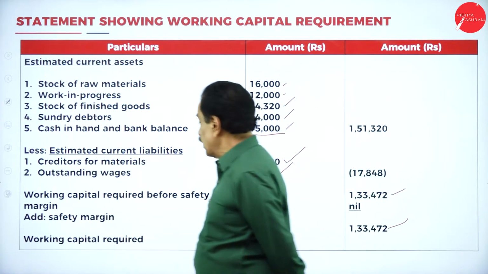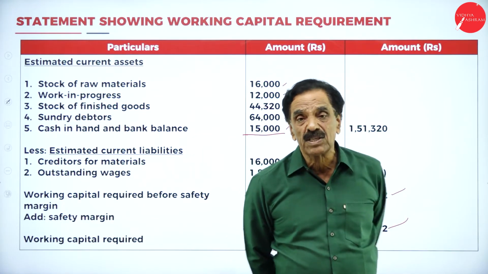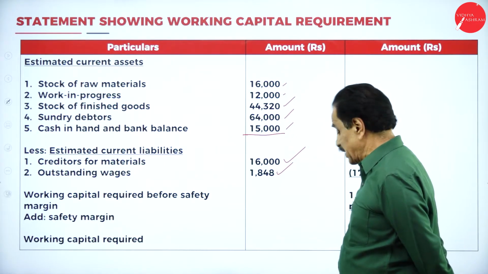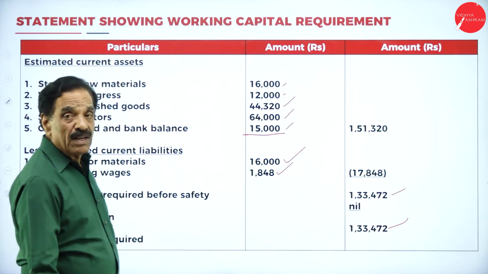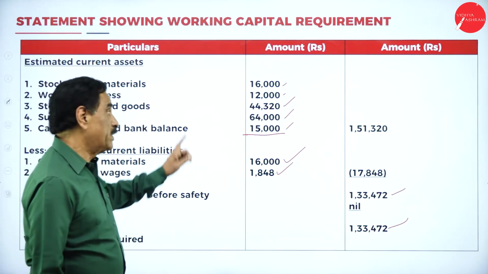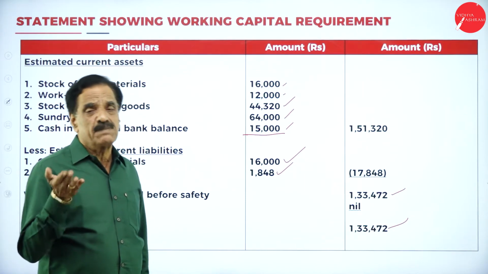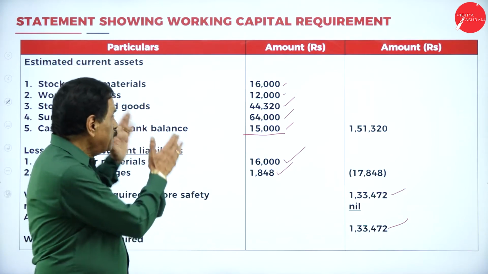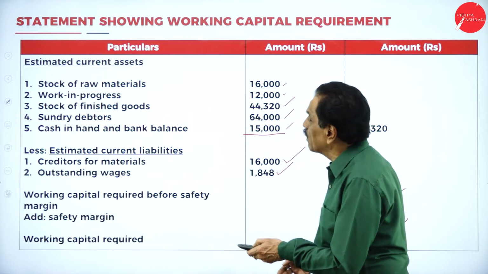It works out to 1,51,320. Your current liability is 17,848. Then there is no safety margin. The required working capital is 1,33,472. All these items are available in the working note. Better to do the working note in the exam. It may be month, week or days, depending upon the problem. Then put it into the format. This format was already given. In the beginning, I have given the format. I will show the format.